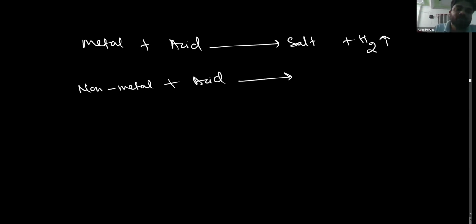Let me explain this. I have already taught that non-metals are elements that have 4, 5, 6 or 7 electrons in their outermost shell. Everyone please concentrate here. They are electron deficient. They generally gain electrons. They don't lose their electrons.